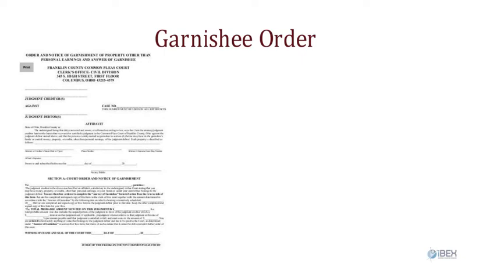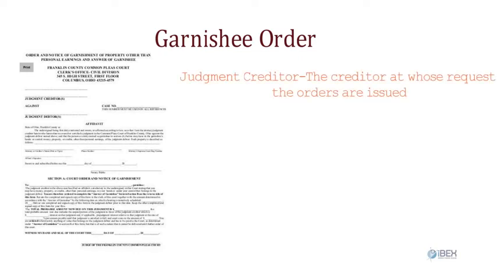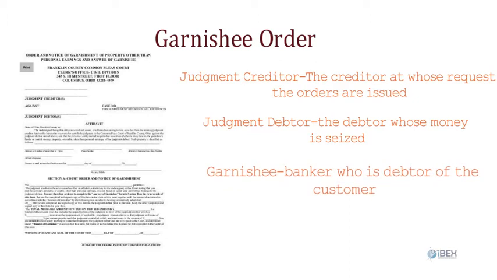The orders issued by court prohibit the creditor, customer of the bank, from recovering the debts and the debtor, bank is a debtor for normal depositor, from making payment. The account of a customer who is a creditor to the bank is suspended and banker who is debtor is prohibited from making the payment. The creditor at whose request the orders are issued is called judgment creditor, the debtor whose money is seized is called judgment debtor, and banker who is debtor of the customer is called the garnishee.